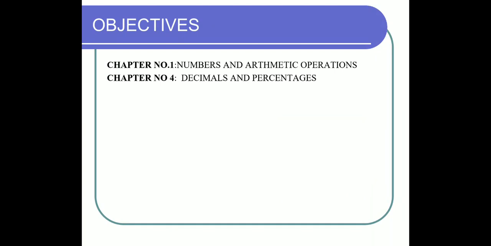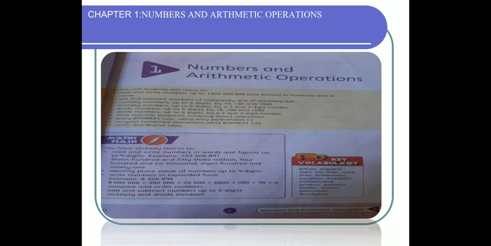Your first assessment syllabus is based on two chapters. Chapter 1, Numbers and Arithmetic Operations, and Chapter 4, Decimals and Percentage. Let's open the book. The first chapter is Numbers and Arithmetic Operations.